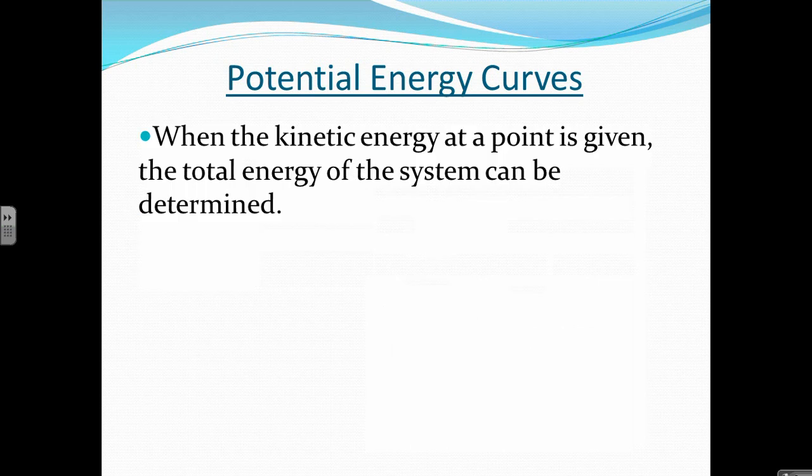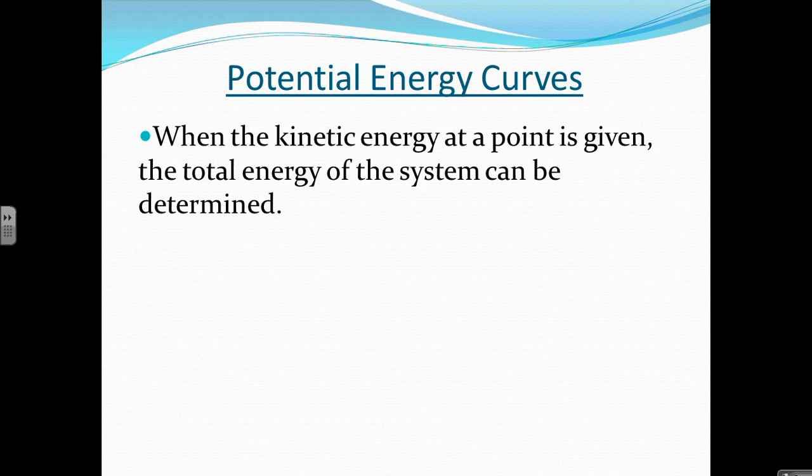Now, when the kinetic energy at a point is given, and this is very common, you see this in AP problems very often, they'll give you a potential energy curve, they'll identify what the kinetic energy is at a particular point. Remember that due to conservation of energy, especially when we're looking at conservative forces, if you know the kinetic energy and the potential energy at any point, you know at that juncture the total energy of the system.